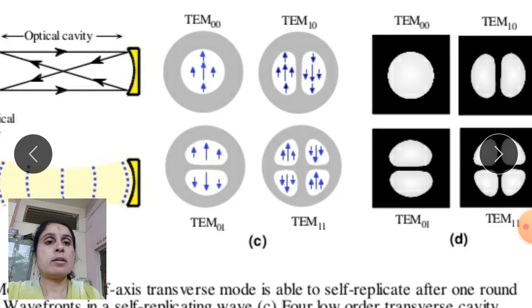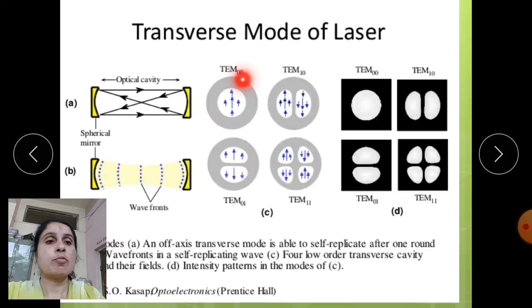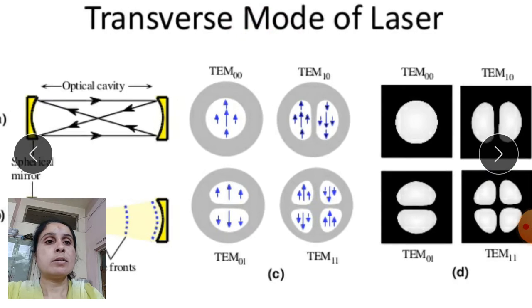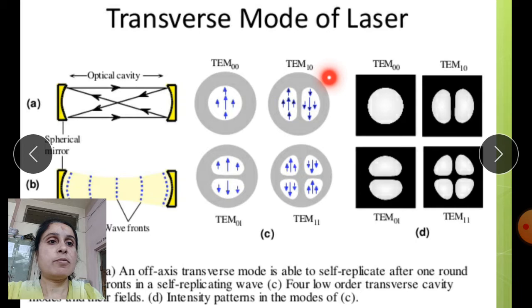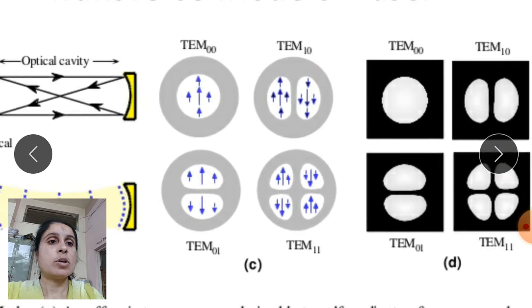See in that figure, in the 0 0 mode the photons will be stable at that condition. In the second mode, the photons in the first bright spot go in the upward direction, and in the second we see the photons reflected in the downward direction.